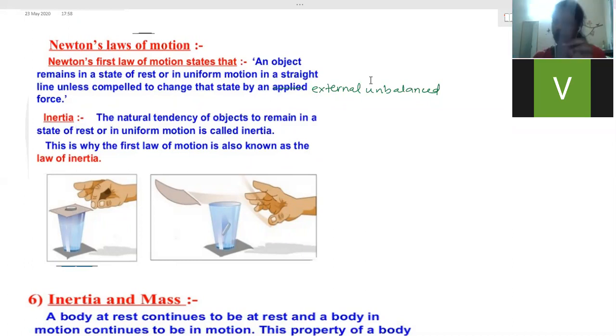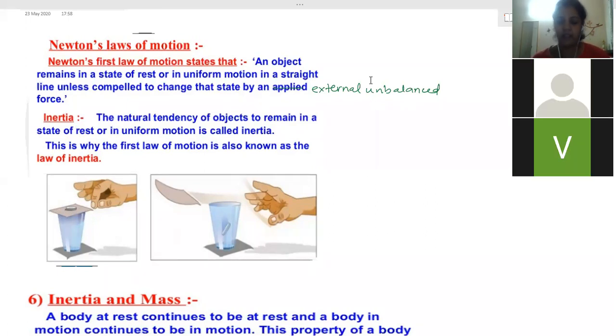Yes. So here, though it is a scale which is made up of the same material and completely joined, in which portion is the force applied? In this portion the force is applied. In the initial stage, the force is applied only in this area, not in this area. So therefore, it will resist that change because the force is not acting. So it will remain in the same state. And that's the reason it falls backwards. Is it clear? Yes, ma'am. Everyone, are you able to understand these reasons?